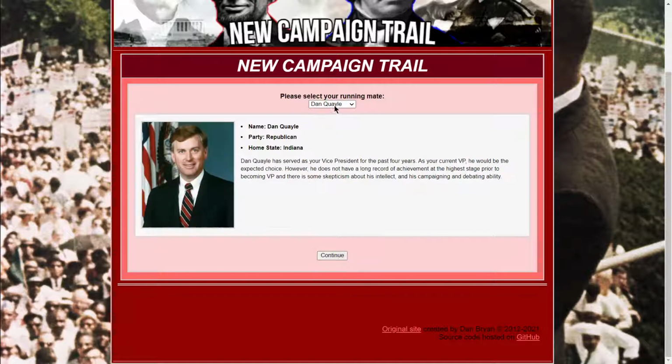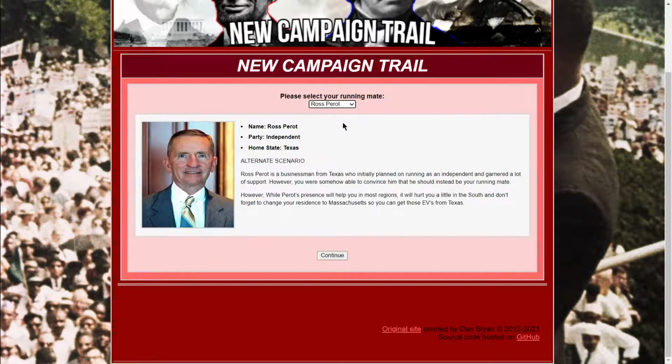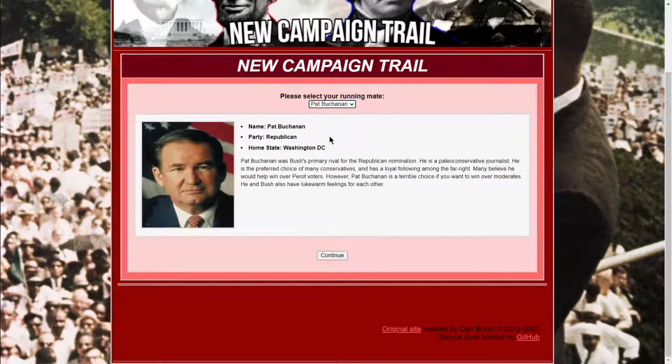It's looking pretty rough. We can pick certain candidates. We can pick as a running mate Dan Quayle, who obviously lost in this case in 1982, so it's probably not a good idea to pick him. Ross Perot, I mean, this is pretty far-fetched, so we're not going to do that one. We're going to do one that is kind of realistic but also far-fetched, and that's going to be Republican Pat Buchanan. Okay, Pat Buchanan was Bush's primary rival for the 1992 Republican nomination.